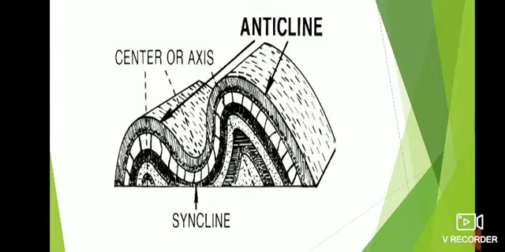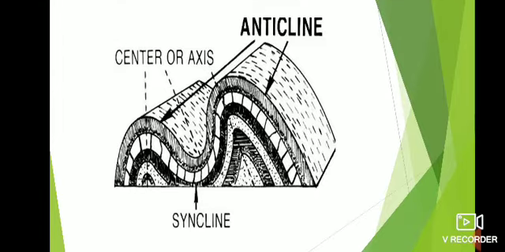Valleys are the places between two mountains. So syncline forms the valley and anticline forms the mountain.